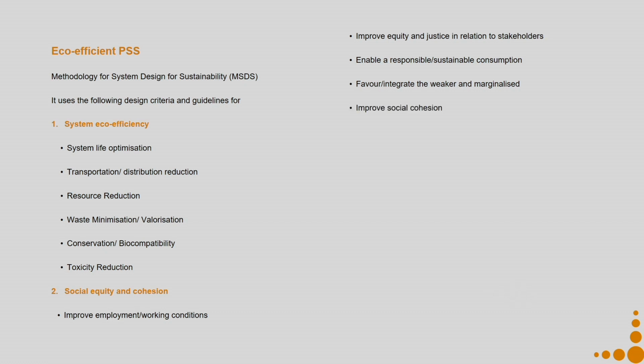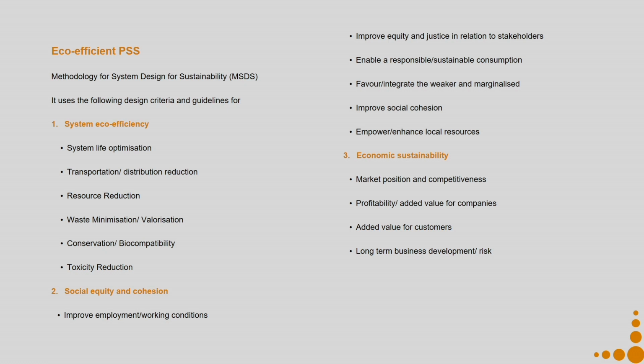Because it consists of all the 3 dimensions, we have the next dimension, social equity and cohesion, which consists of improving employment and working conditions, improving equity and justice in relation to stakeholders, enabling responsible and sustainable consumption, favoring or integrating the weaker and marginalized, and improving social cohesion and empowering or enhancing local resources. Then the third dimension is economic sustainability: market position and competitiveness, profitability or added value for company and for customers, long term business development risks, partnership and cooperation, and macroeconomic effects.